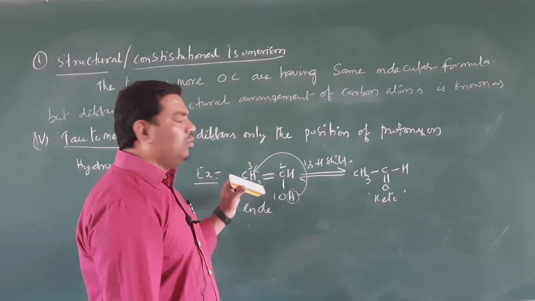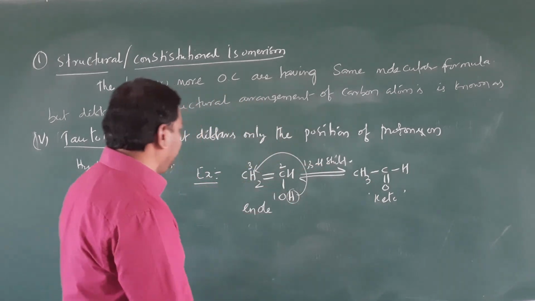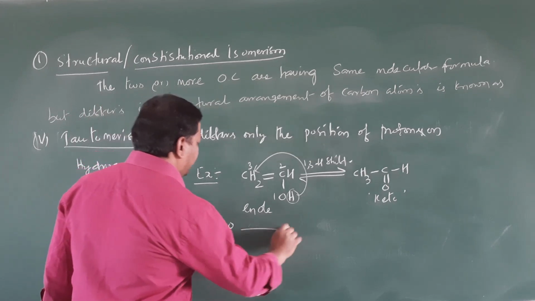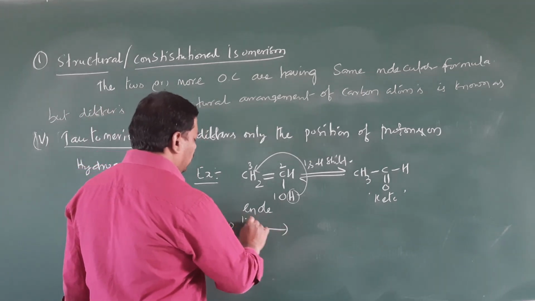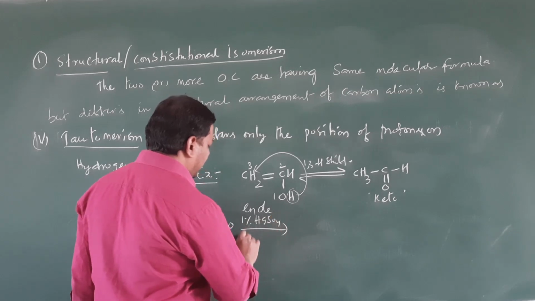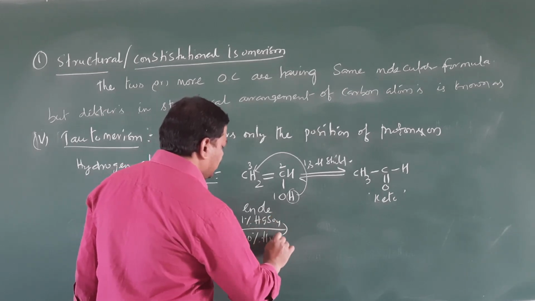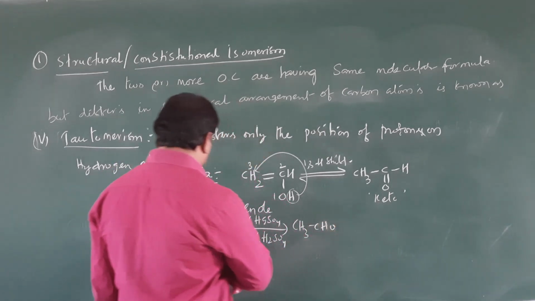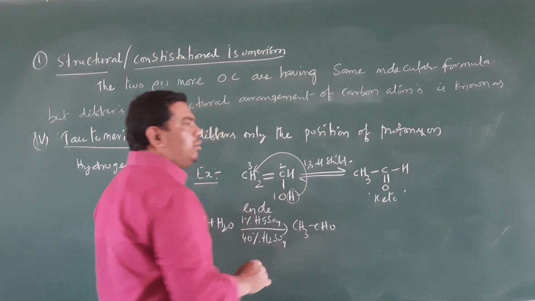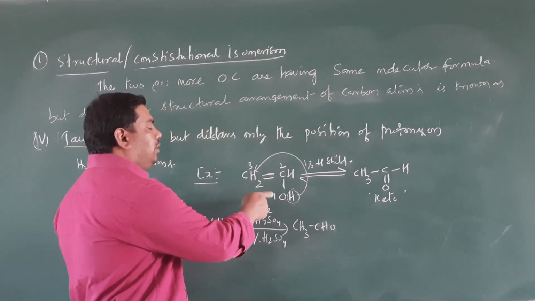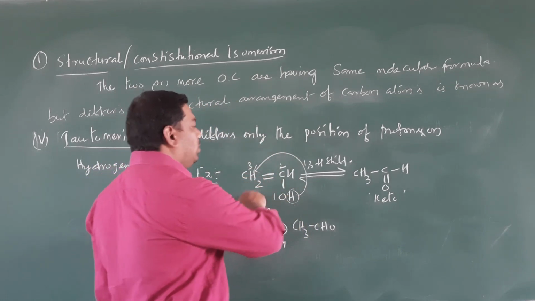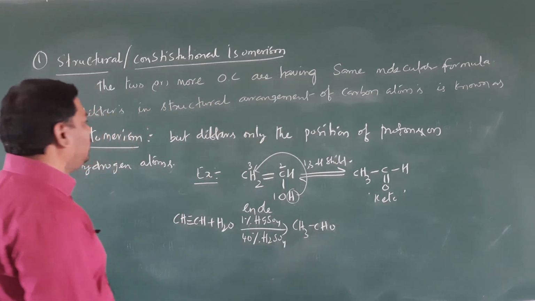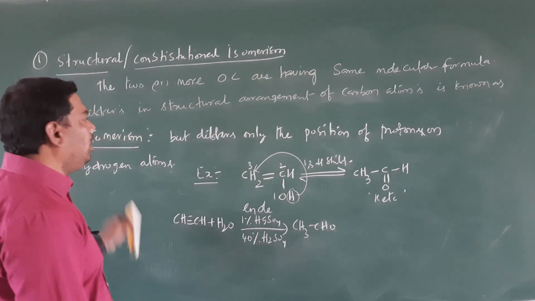Generally the reaction is acetylene reacting with water in the presence of 1% mercuric sulfate and 40% sulfuric acid. Here we will get acetaldehyde. But in this reaction we get an intermediate compound, vinyl alcohol, which is unstable. It is rapidly interconverted into acetaldehyde. So this is about keto-enol tautomerism, or tautomerism.